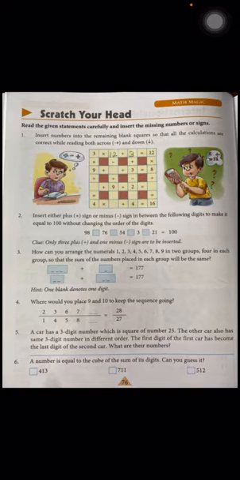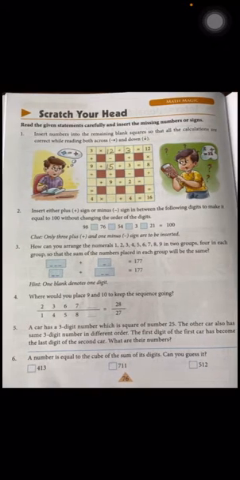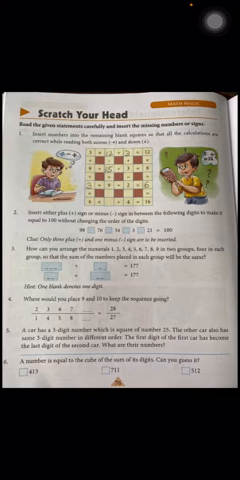Now next is, which number we will add to 9 so that if we divide it by 3 we will get the number 8. So which number? 15. If we add 15 to 9 we will get 24, and if we divide 24 by 3, we will get the answer 8. Now in the next line, which number we will add to 9 so that we divide by 2 and get number 6, that is 3.